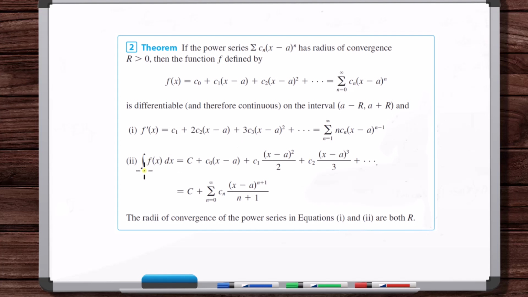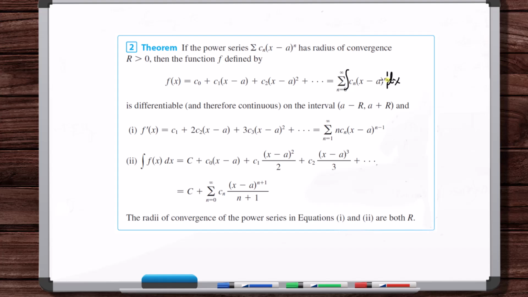Okay, now integrating a power series. It's the exact same concept as differentiating a power series, in the sense that this is the integral of this here. What you're doing is coming to the a sub n and integrating this a sub n with respect to x, treating everything else as a constant.